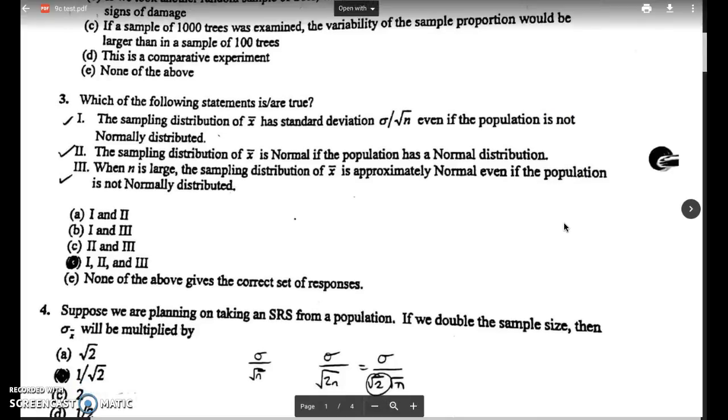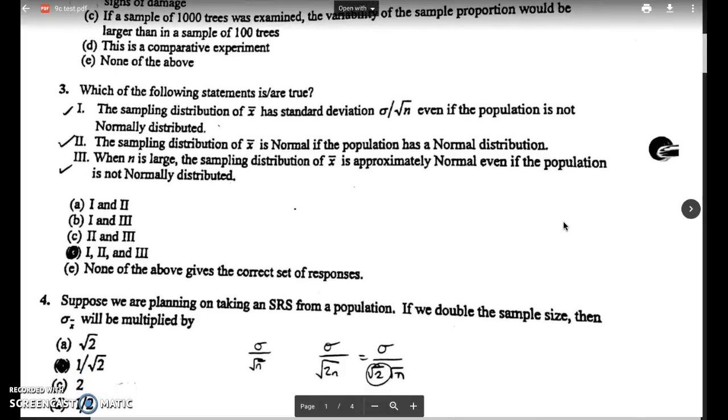Question 3, which of the following statements is or are true? Statement 1, the sampling distribution of x bar has a standard deviation sigma over the square root of n, even if the population is not normally distributed. That's the definition of the standard deviation for a sampling distribution, so I know that statement is true. Statement 2, the sampling distribution of x bar is normal if the population has a normal distribution. That's definitely true. Anytime the parent population is normal, any sampling distribution will also be normal.